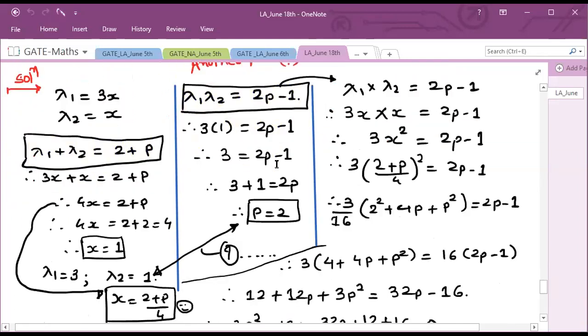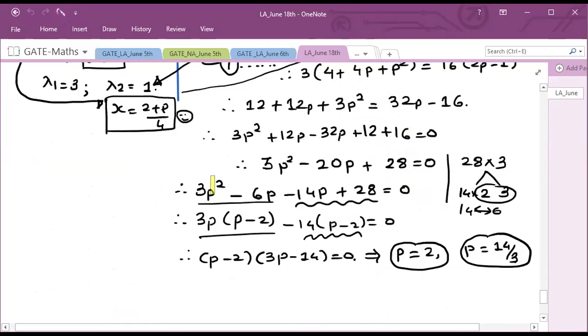So for the first condition, if I put lambda 1 equal to 3x and lambda 2 equal to x, by simplification I can find the value of x in terms of p. Now lambda 1 into lambda 2 equals 2p minus 1. If I put 3x and x into this, I can convert x in the form of p. After simplification, I'll get a quadratic equation in p, and after finding its factors, I can get two values of p, from which one is already given in the question, so the other will be my answer. Is it clear?